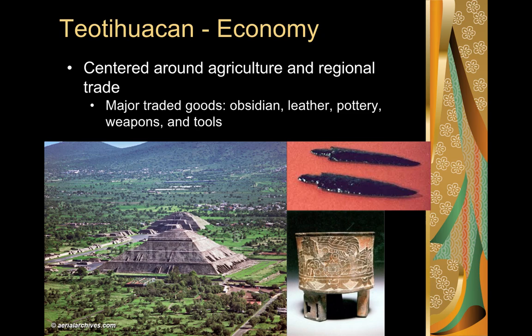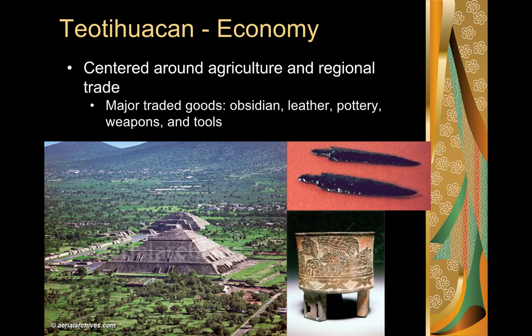One of their major exports was obsidian, which is this hard glass rock. You see two weapons that are carved out of obsidian here. They also made tools out of it. This is something that is indigenous to that region, and it was exported. And we do see archaeological evidence to suggest that other societies got their obsidian from the Teotihuacan society.